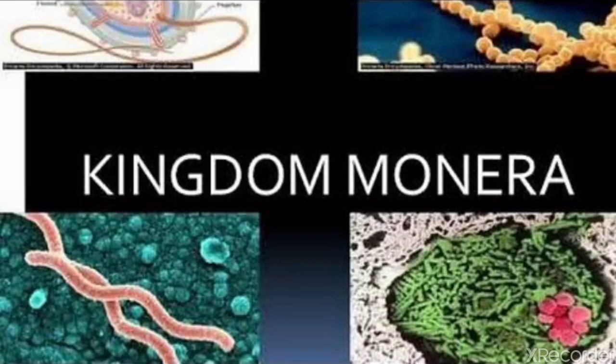Out of 5 kingdoms, in this video we will discuss Kingdom Monera. Kingdom Monera consists of the oldest, simplest and primitive organisms. They are present almost everywhere, even inside our bodies.